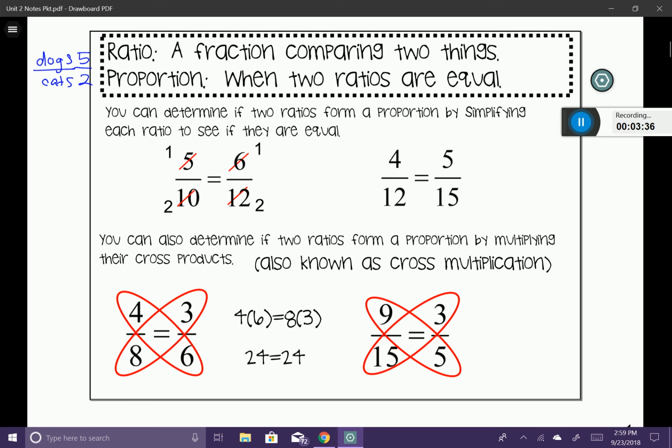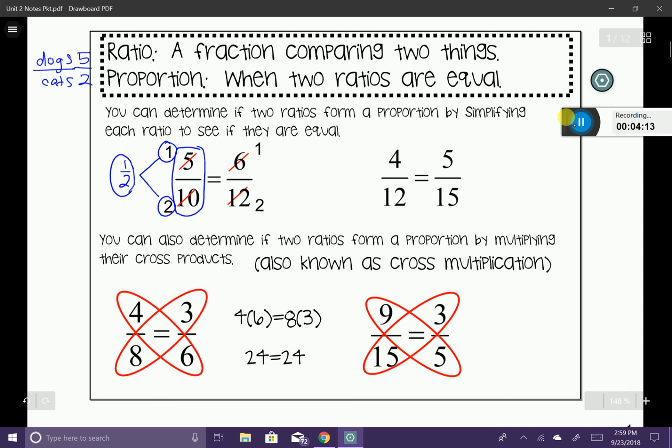Now, if we have two ratios that are equal to one another, that's going to create something called a proportion. You can determine if two ratios form a proportion by simplifying each ratio to see if they are equal. For example, let's take a look at the first example here on the left. We have 5/10 is equal to 6/12. Let's just focus on the left-hand side. You notice how I have the ratio 5/10. 5/10 simplifies into 1/2 because 5 goes into 5 once and 5 goes into 10 twice, giving me that ratio of 1/2.